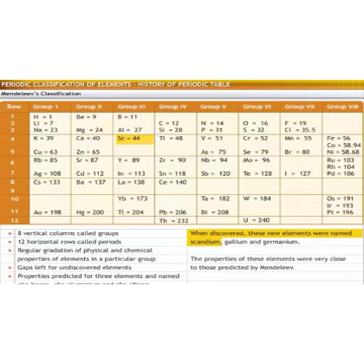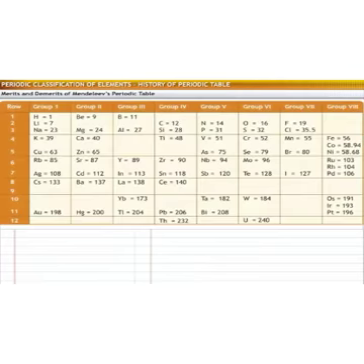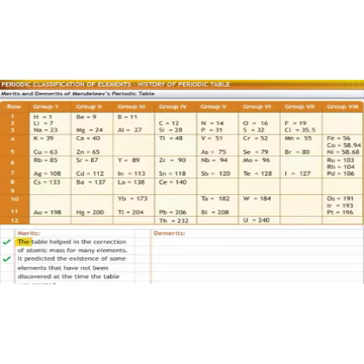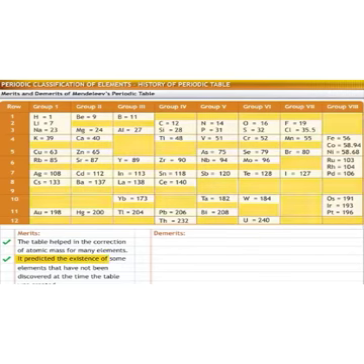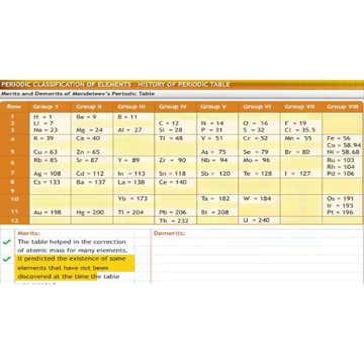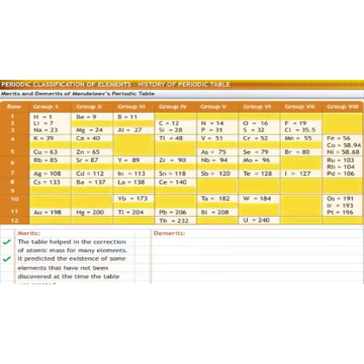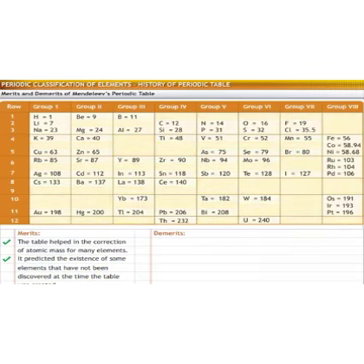The properties of these elements were very close to those predicted by Mendeleev. Like other attempts at classification of elements, Mendeleev's periodic table also has merits and demerits. Let us look at merits first. The table helped in the correction of atomic masses of many elements. It predicted the existence of some elements that had not been discovered at the time the table was created. Because of these merits, the periodic table was widely accepted as a system of classification.